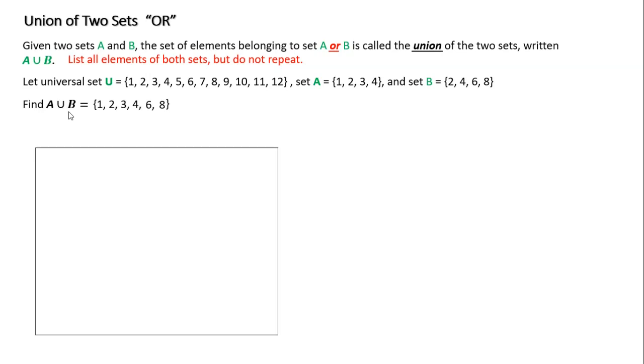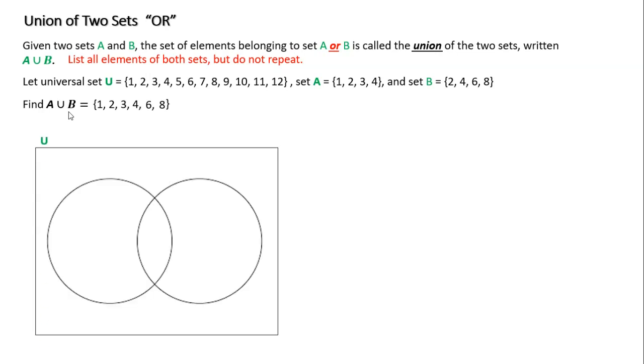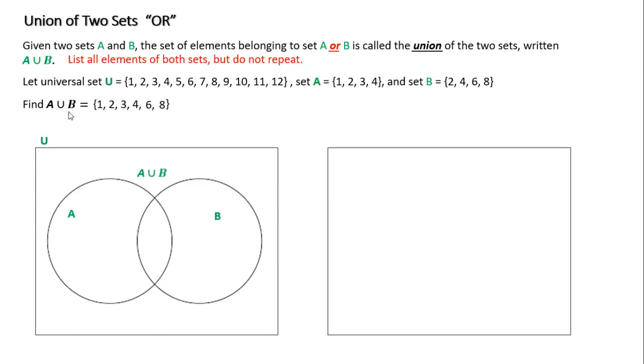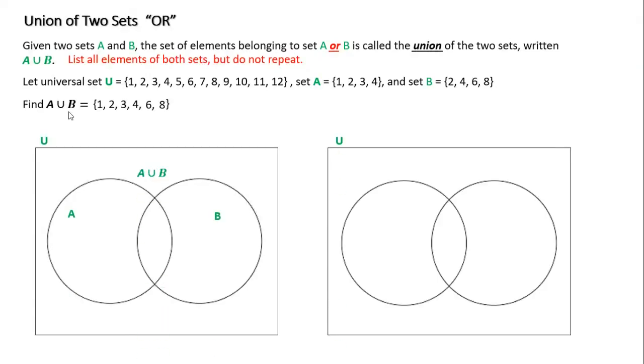All right, let's visually see this. If I have my universe, I have two sets, A and B, and I know that they share the 2 and 4, just like before. This is my universe. I'm finding the or. A is this 1, 2, 3, 4, and again, they share the 2 and 4 that we had solved before.